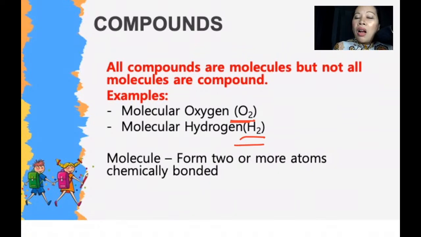Molecules are formed by 2 or more atoms which are chemically bonded, but compounds are formed of 2 or more different atoms that are chemically bonded. So if you didn't know that, now you know that a compound is made up of different elements or different atoms, while a molecule can be made up of the same atoms, as long as it's chemically bonded.